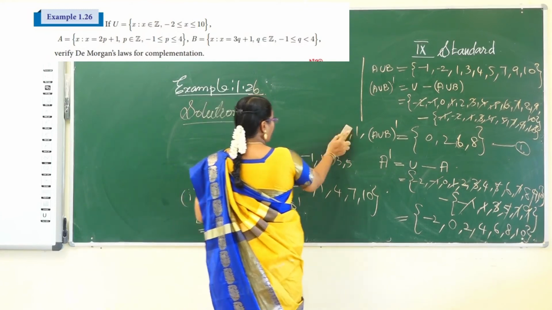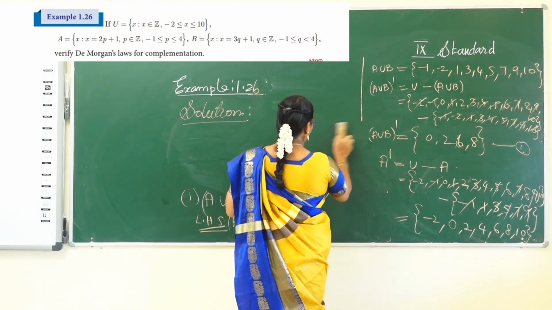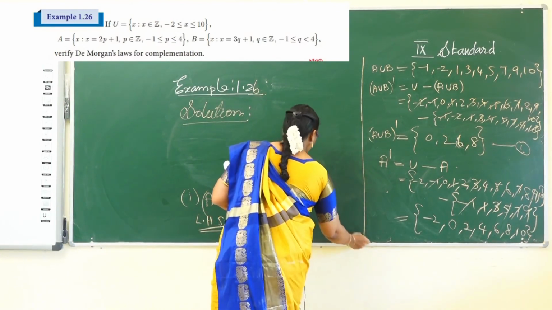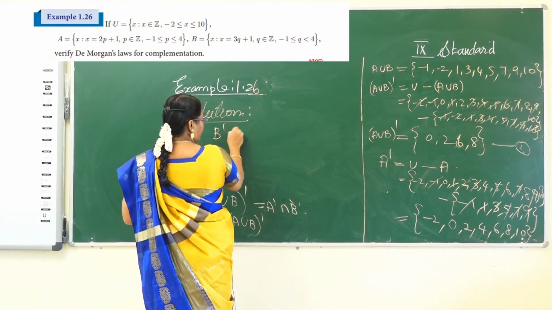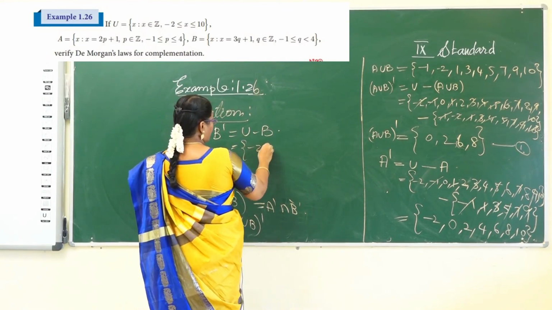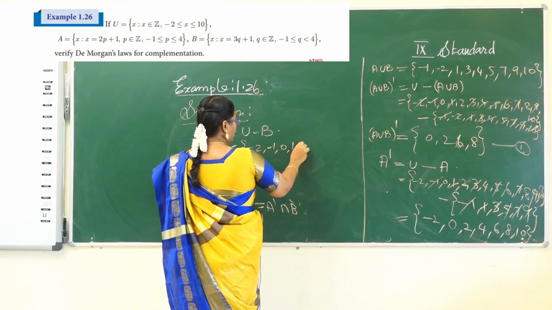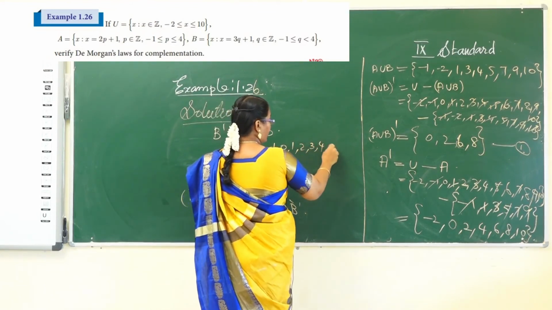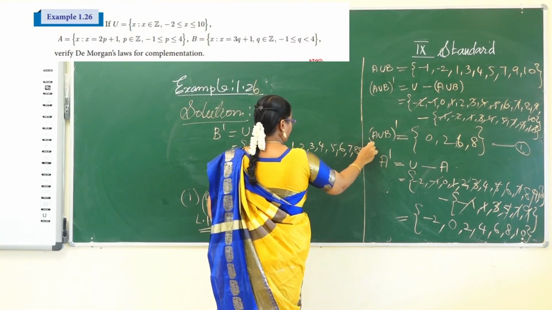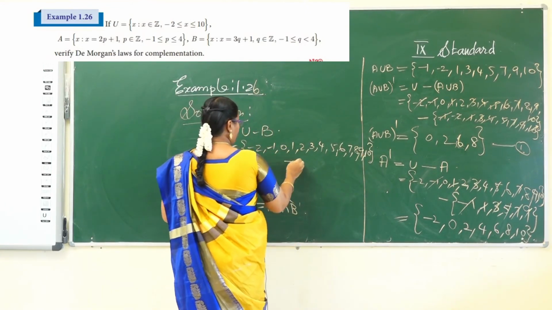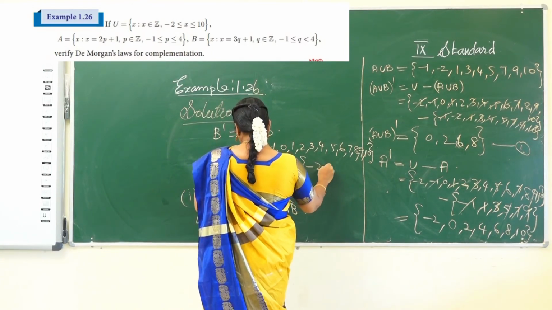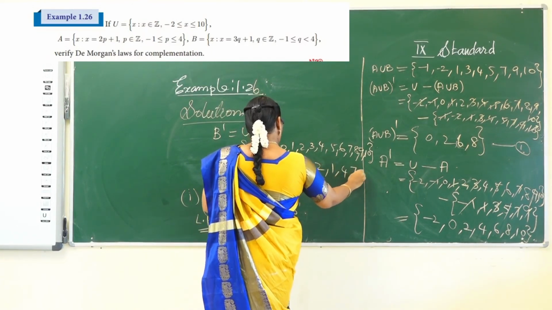Next find B dash, that is B complement. So the universal set minus 2, minus 1, 0, 1, 2, 3, 4, 5, 6, 7, 8, 9, 10, difference B values minus 2, 1, 4, 7, 10.